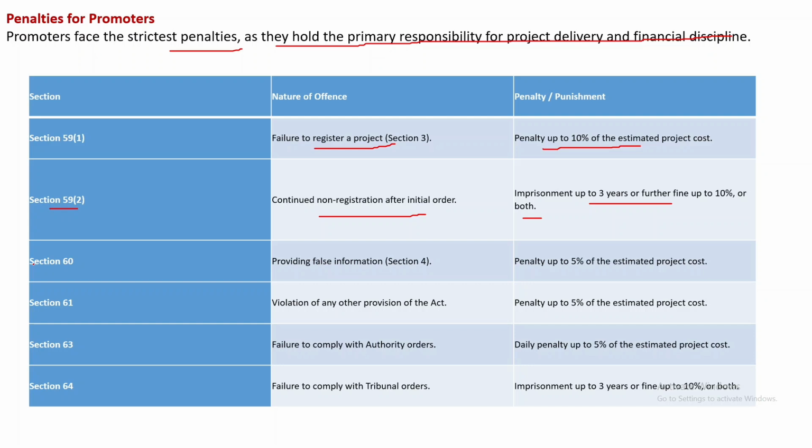Section 59(2), continued non-registration after the initial order: imprisonment up to 3 years, or a further fine up to 10%, or both. Under Section 60, providing false information under Section 4: penalty up to 5% of the estimated project cost. Under Section 61, violation of any other provision of the Act: penalty up to 5% of the estimated project cost. Section 63, failure to comply with authority orders: daily penalty up to 5% of the estimated project cost. Section 64, failure to comply with tribunal orders: imprisonment up to 3 years or fine up to 10% or both.